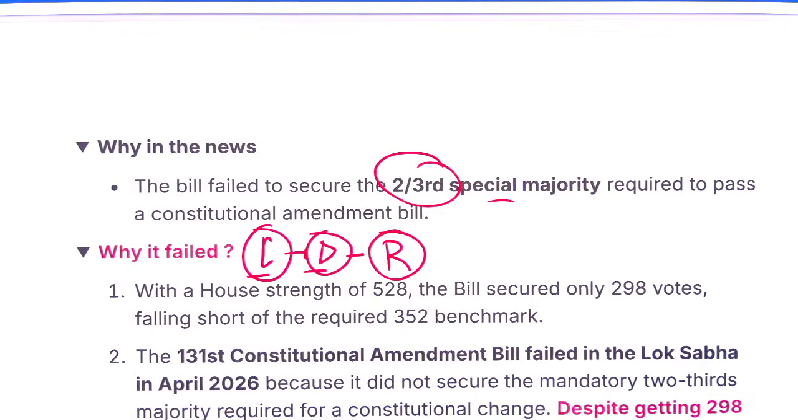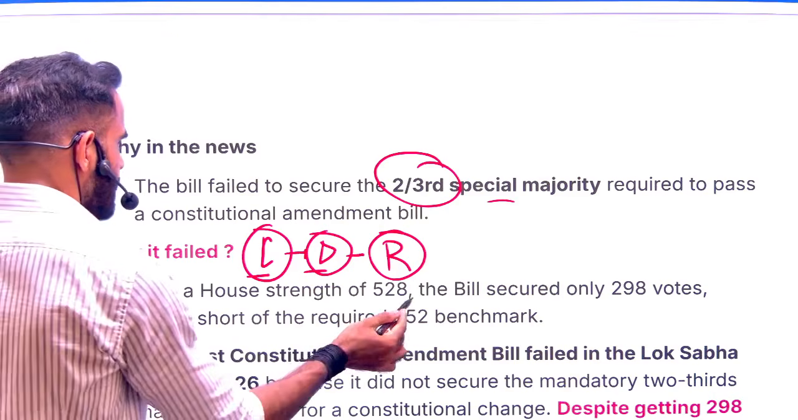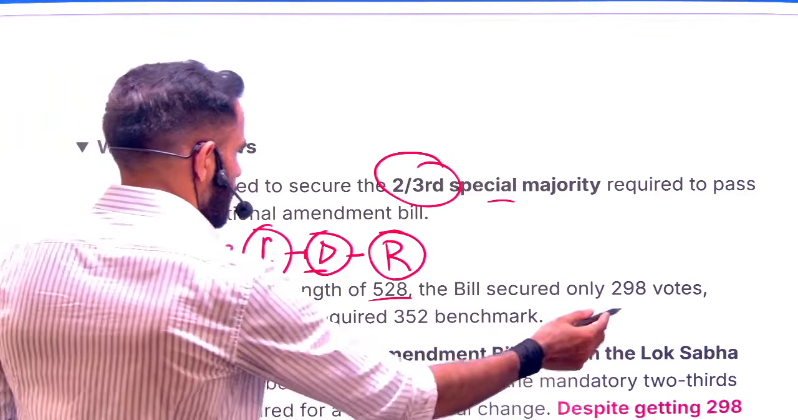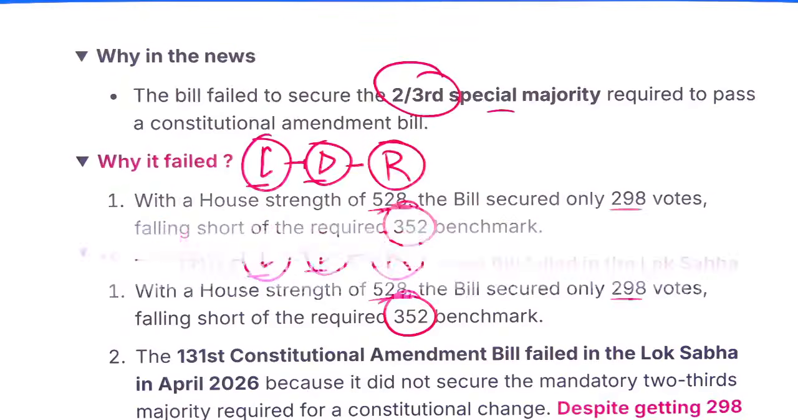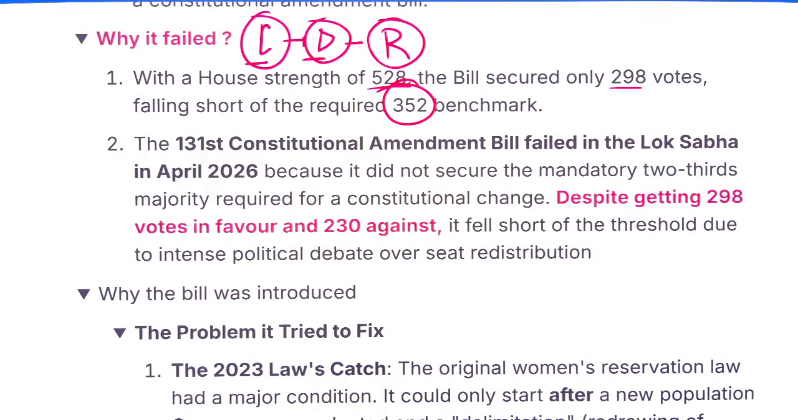Now the strength of the house is, again I'm telling you a few factual pieces of information so that you can understand it better. You need not mug it up exactly. Of course, in some exams it can be used as a statement as well. The strength is 528, and the bill got 298. The desired number was 352 votes. So that's why it was defeated.